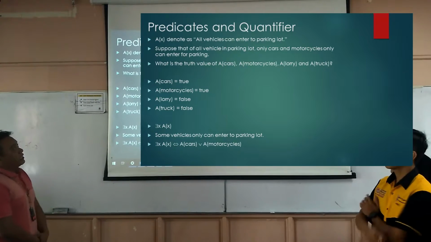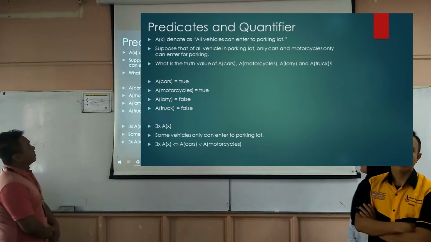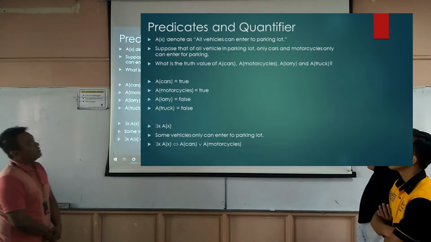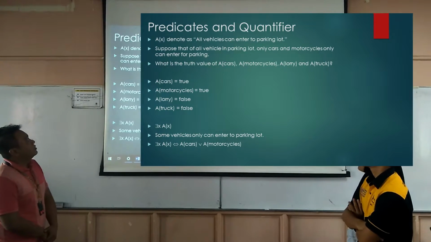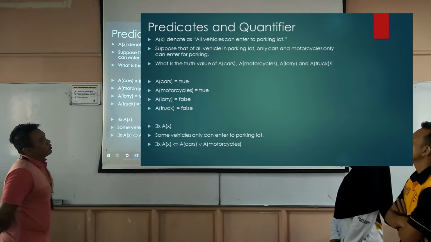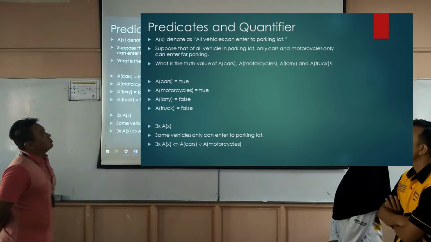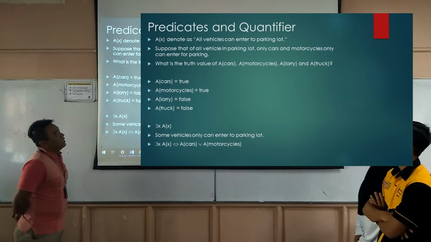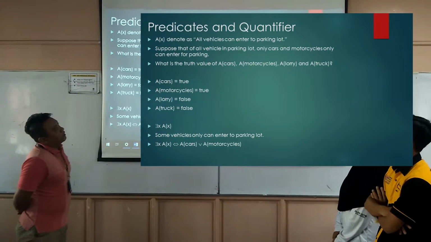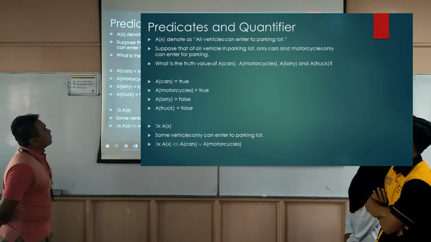Then this is the predicates and quantifiers, where ∀x denotes all vehicles can enter the parking lot. Suppose that of all vehicles in the parking lot, only cars and motorcycles can enter for parking. What is the truth value of A(car), A(motorcycle), A(lorry), and A(truck)?